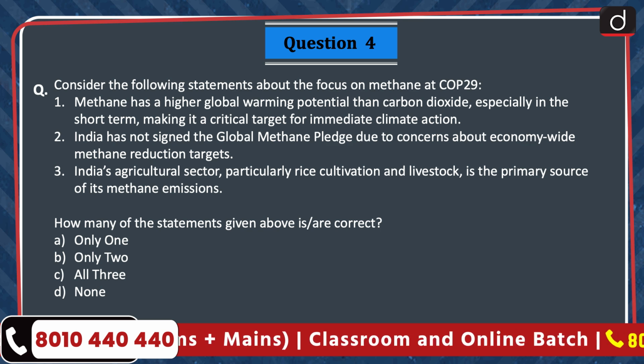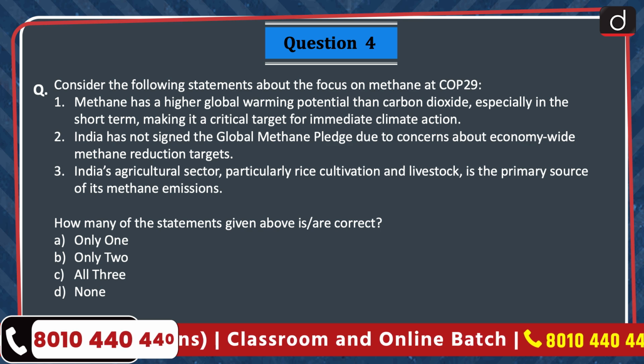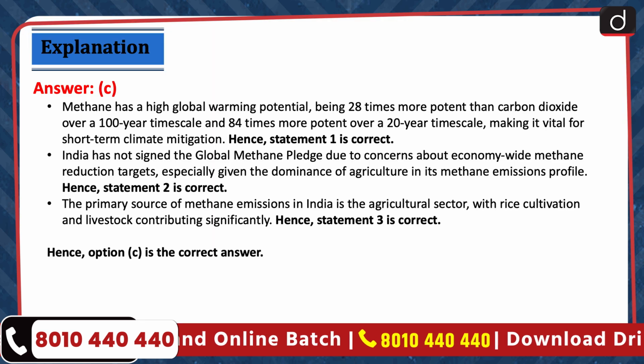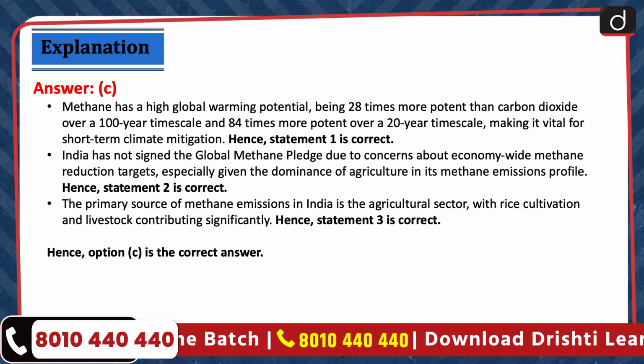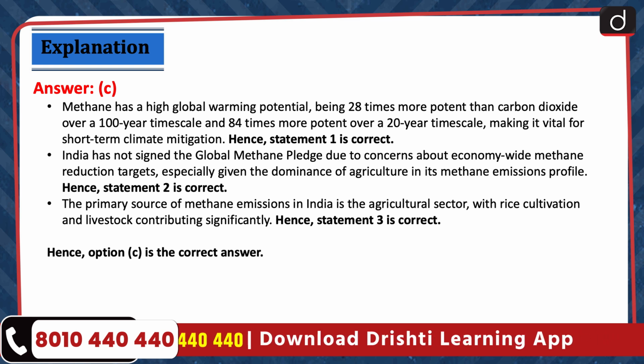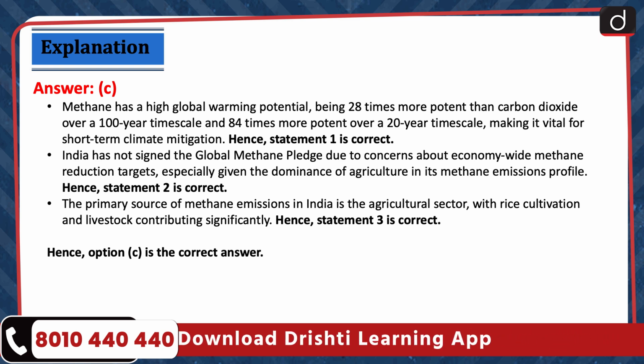How many of the statements given above are correct? Only one, only two, all three, or none? The correct answer is option C, all three. Methane has a high global warming potential, being 28 times more potent than carbon dioxide over a 100-year time scale and 84 times more potent over a 20-year time scale, making it vital for short-term climate mitigation. Hence, statement 1 is correct.